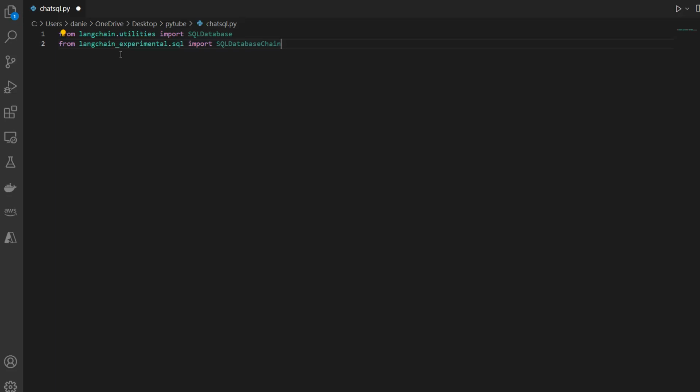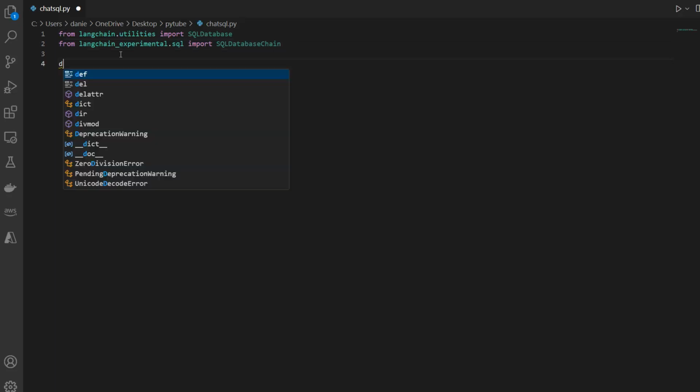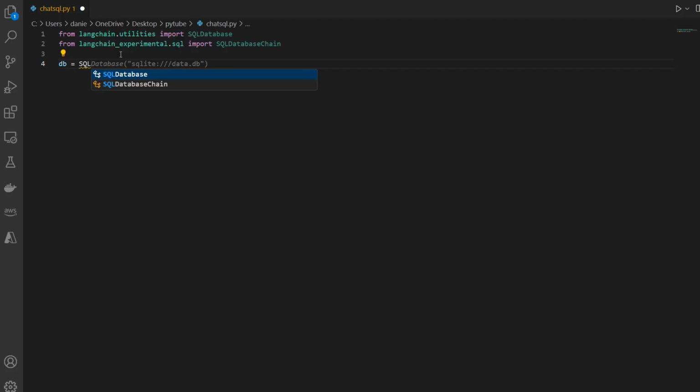Now for that, of course, we need the database URI. So db is equal to SQLDatabase. And by default, as I found in most of the examples, you connect to a SQLite database. However, a SQLite database is most often an in-memory or local database, and it's not really used in production, at least from my point of view. So I was more curious to connect to the database which I have locally hosted, which is a SQL Server.